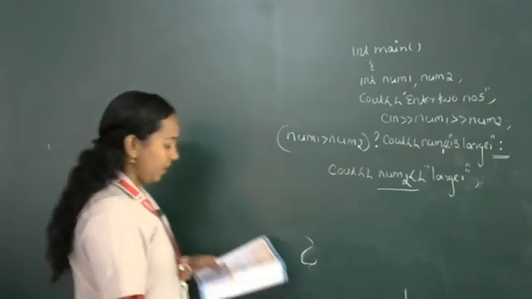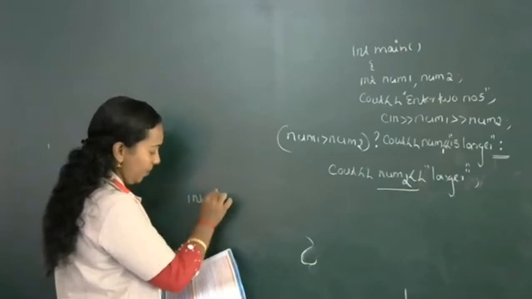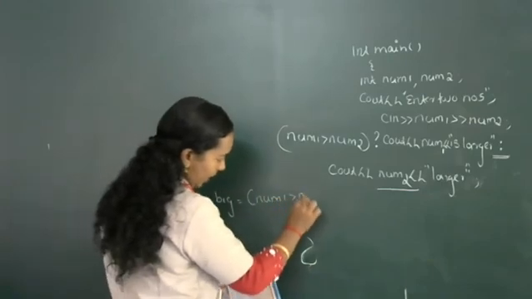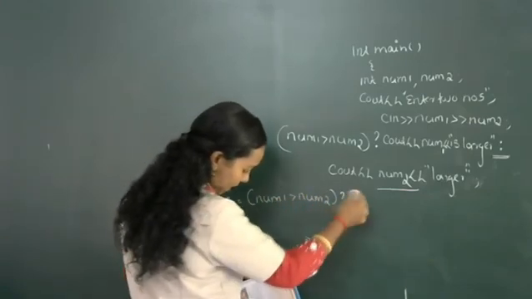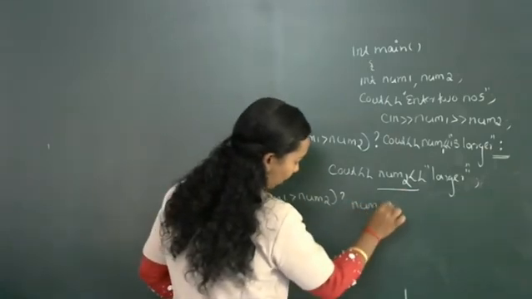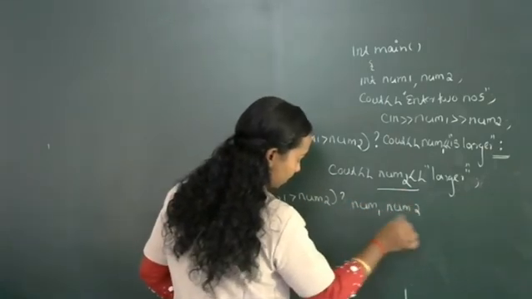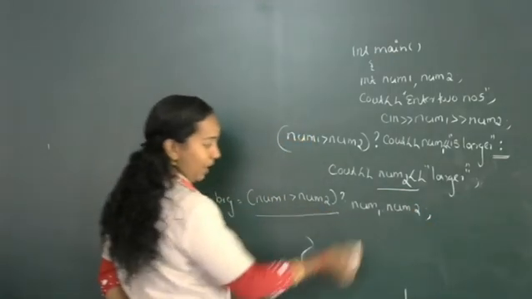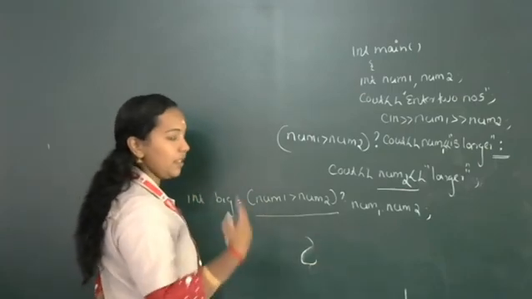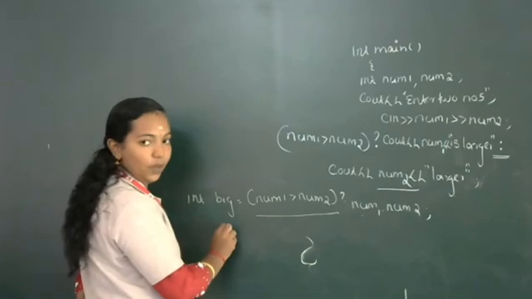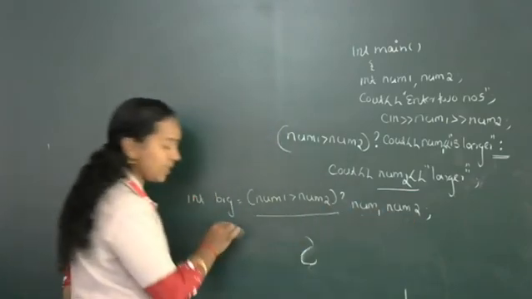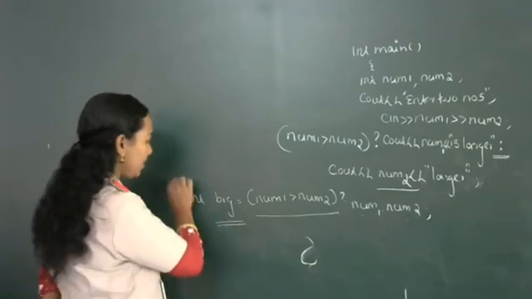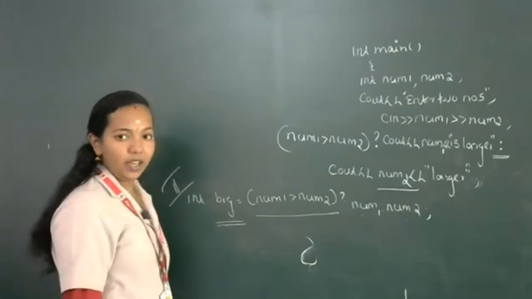Okay. Then another set of statement we can write. int big = num1 greater than num2 question mark num1 colon num2. Okay, here first it will execute the comparison num1 greater than num2. If it is greater, then num1 will be assigned to variable big. Otherwise, num2 will be assigned to variable big. So the result will be available in the variable big. So this is a second approach that we are using in the conditional operator.